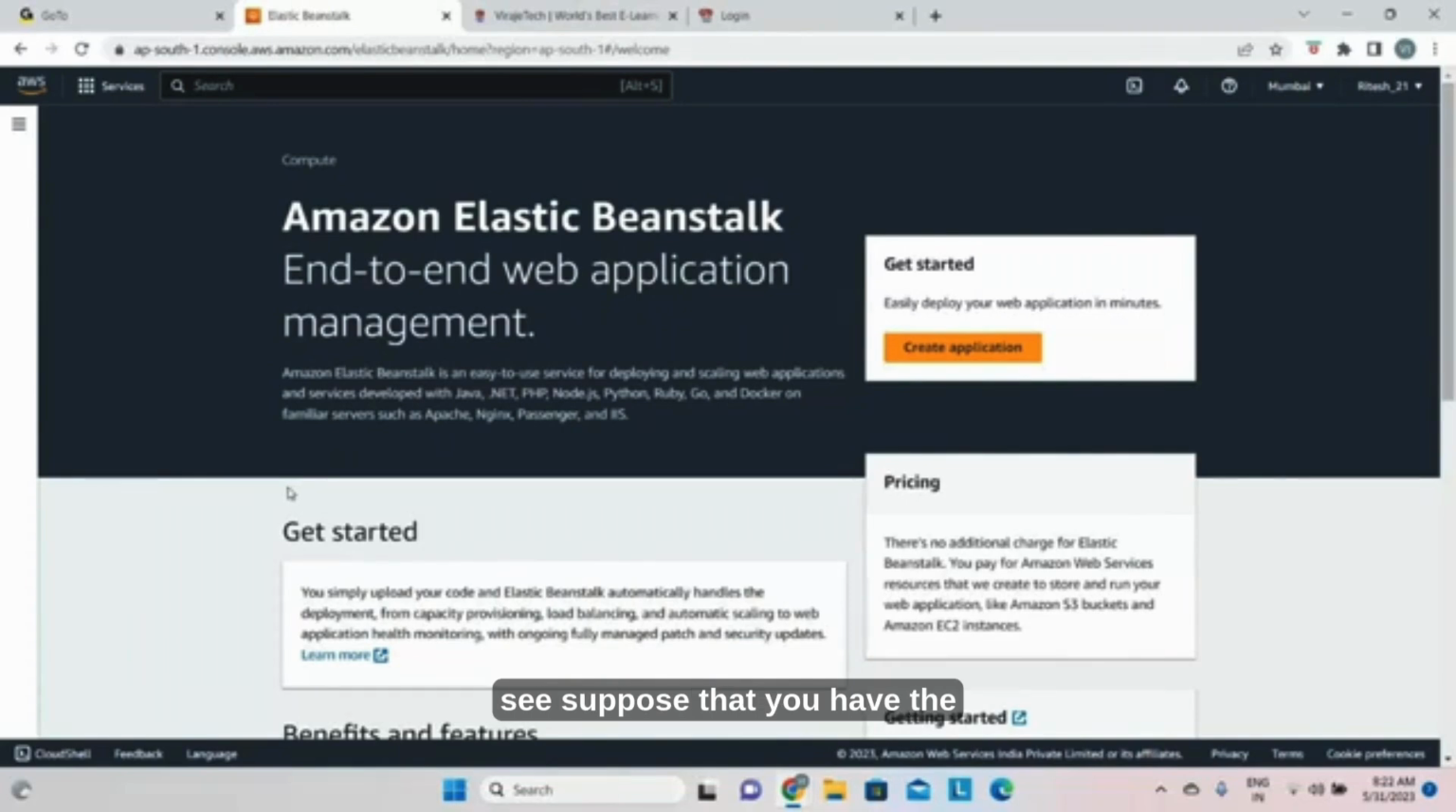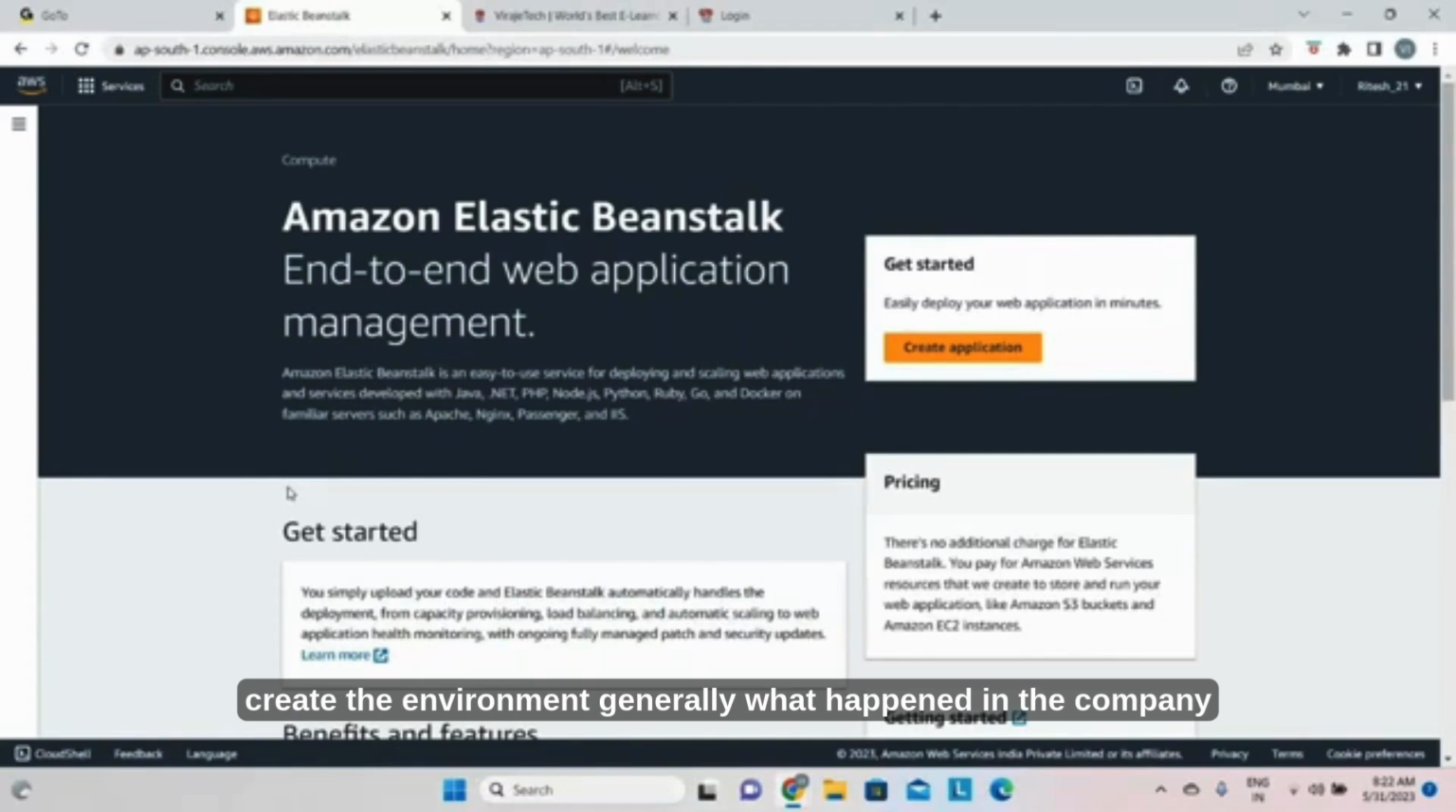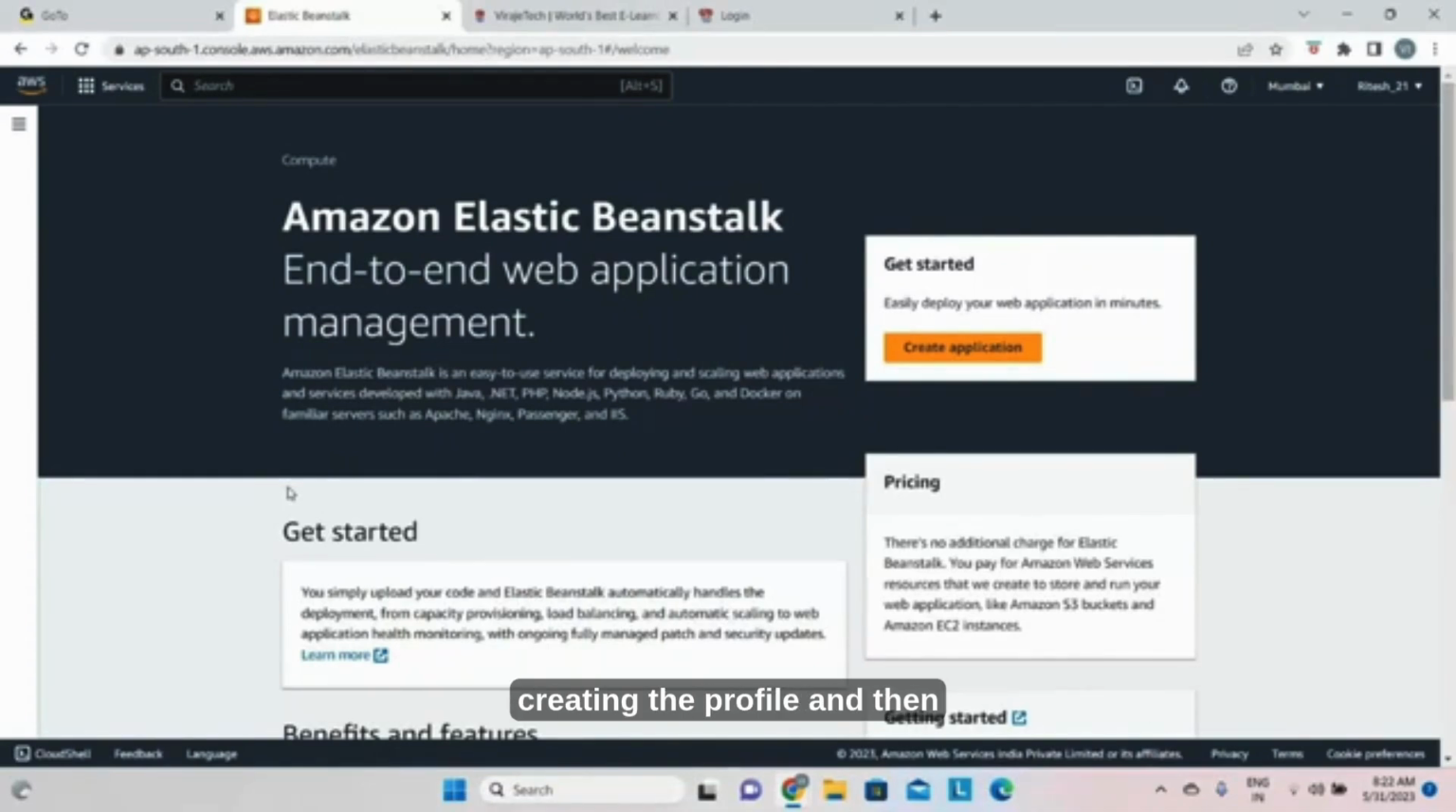See, suppose that you have the application which is developed by your team. You want to host that application. You want to create the environment. Generally, what happens in the company, there is an environment team creating the environment, creating the profile, and then the DevOps team deploying the applications and providing them to the customer.